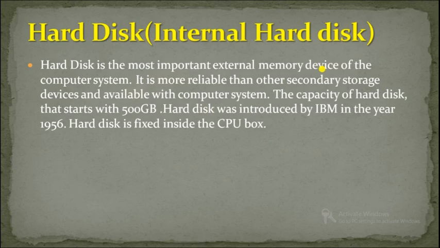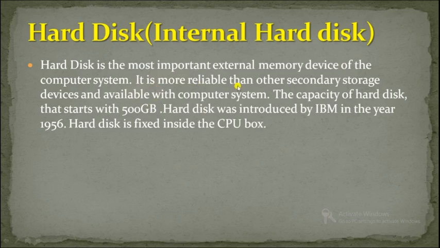While working in a program, the CPU uses RAM for processing. When we save the file, it is copied from RAM to the hard disk. That's why the hard disk is the most important external memory device.